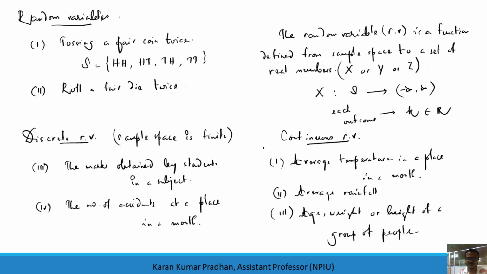Though this is not part of our course today, we are going to discuss the discrete random variable.